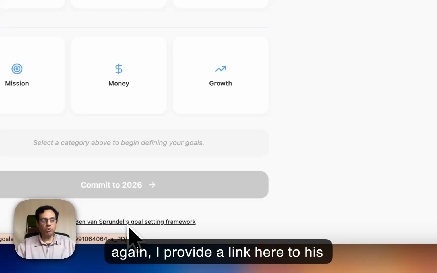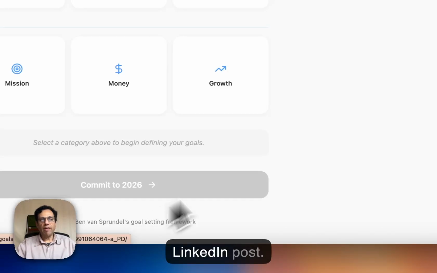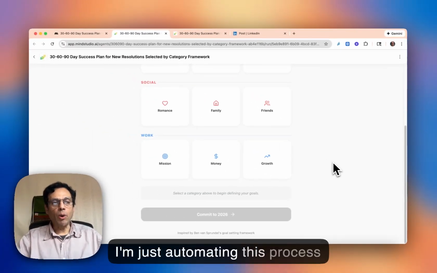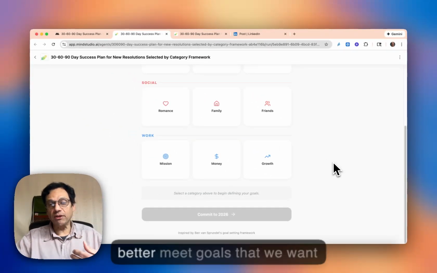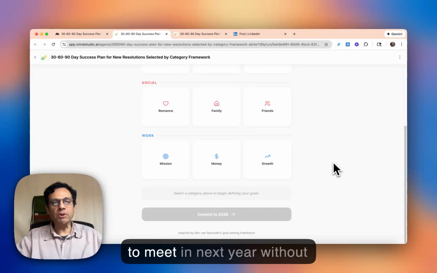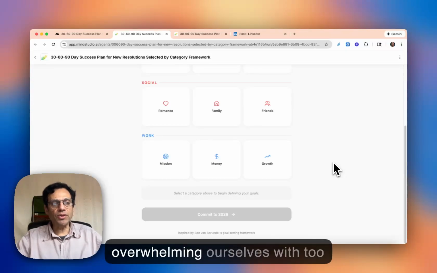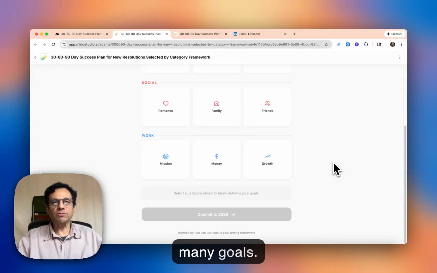I'm just automating this process using AI and hoping that it may help all of us, including myself, better meet goals that we want to meet in next year without overwhelming ourselves with too many goals.